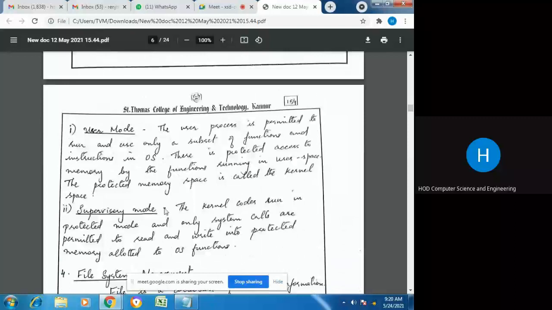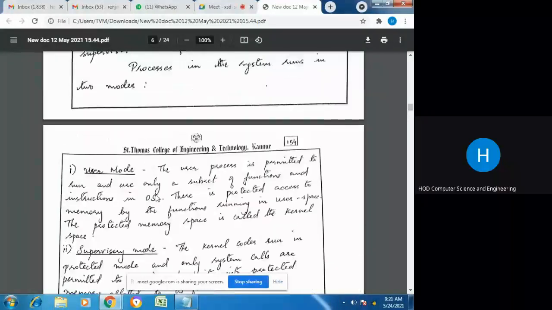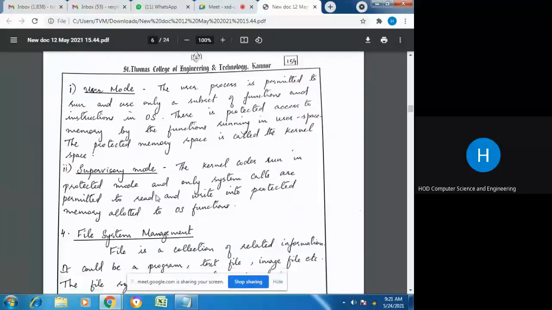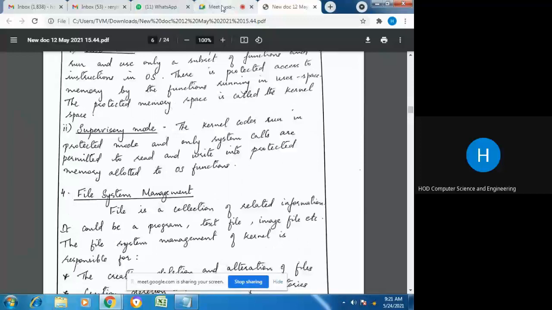So this is a general discussion about the modes in which a process runs, which you should know. It can be either in user mode or in supervisor mode. In user mode, all user processes run, and they are not allowed to access the protected memory space. Whereas kernel code, the operating system code, runs in supervisor mode and is allowed to access the protected memory space using system calls. Okay, is it clear to you?